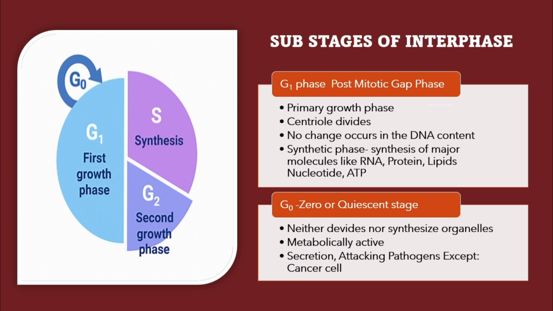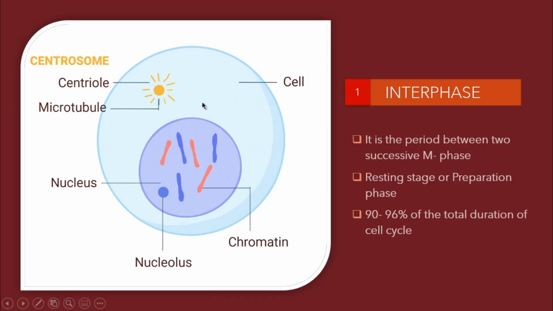Next, the sub-stages of interphase. As the figure shows, G1, S and G2 are all included. G1 phase is denoted as the post-mitotic gap phase. This G1 is the primary growth phase, and in G1 the centriole divides. What do we mean by the centriole? This is called the centriole. Only this centriole divides. The centriole is a part of the centrosome.